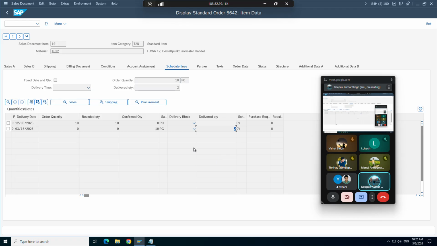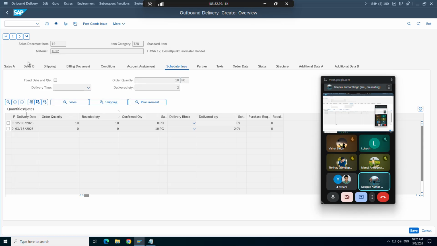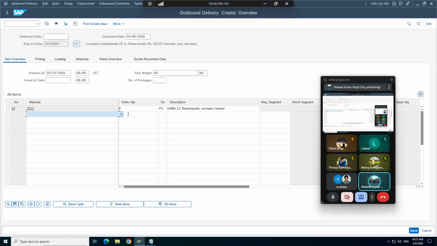Now what we will try to do, we will try to create another delivery. Let's try to deliver one more. Now you see it only copies 2. Why? Because for 2 pieces already delivery is made. Let's try to make it this time 1 piece.